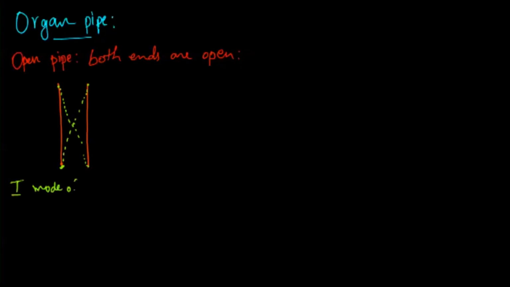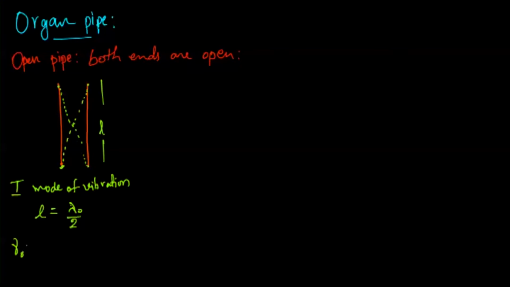mode of vibration. Let me consider the length of the pipe to be L, and the length L contains one complete loop. So I can write L equals one complete loop, which is equal to lambda naught by 2, if lambda naught is the wavelength corresponding to the first mode of vibration. Let me take nu naught as the corresponding frequency for this mode.